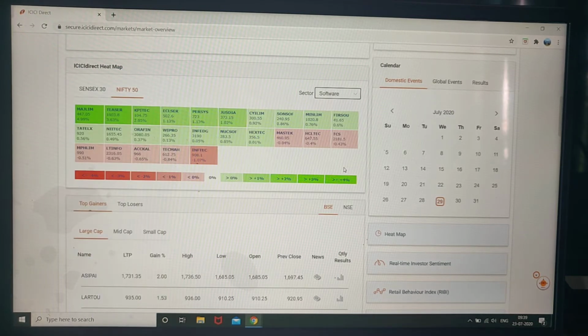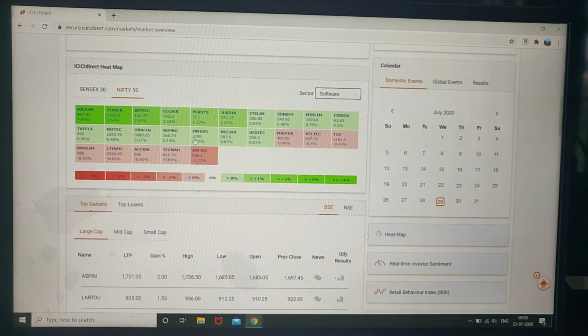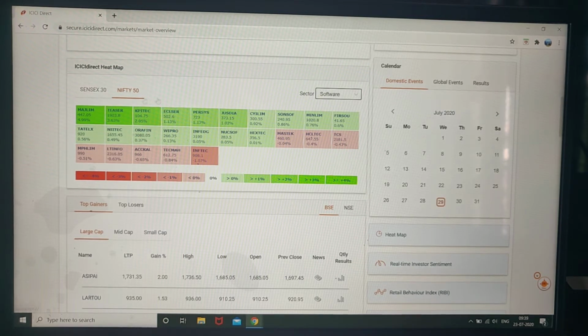Then software companies: Hexaware, TCS, Infosys, the big software names in Nifty 50.